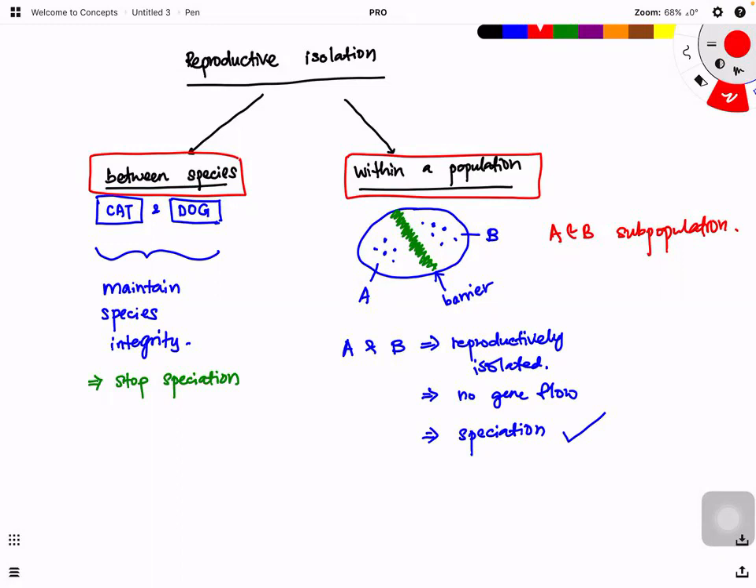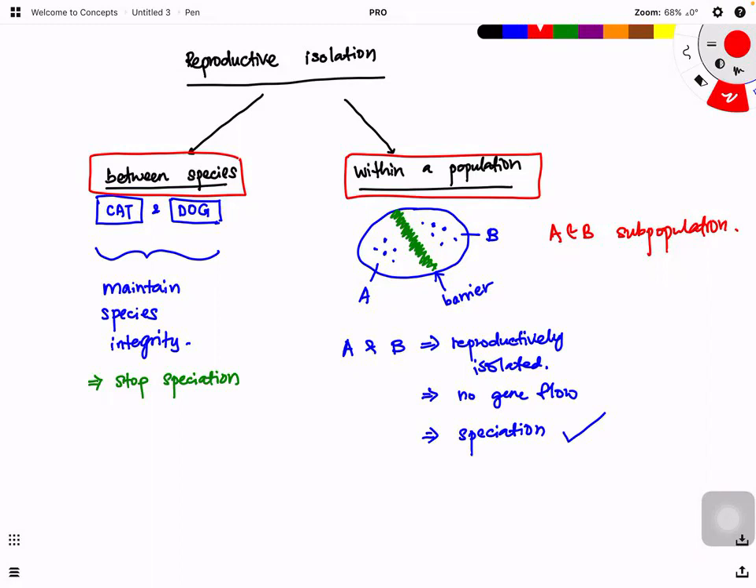Are you clear? A, let's say because of mutations, and then B, mutation, but A and B don't mix because of a reproductive barrier. They are reproductively isolated. So no gene flow, then A and B now may develop into two different species.